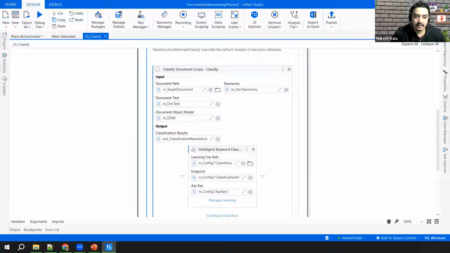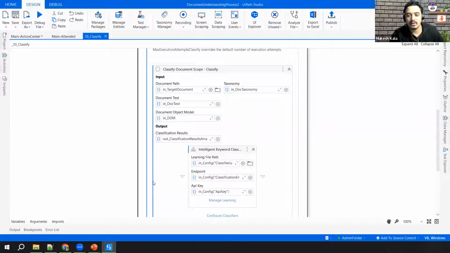Now you might be thinking where these details will come from for the classifier. What would be the API key? What would be the endpoint? All of that setting is available in your config file. So now you just think, if you are creating your own document understanding framework, you have to make sure that your endpoints, this path URL, the folder path, the API key are all stored in a place which is configurable, because the keys would be different for different environments: production, testing, development. So as an RPA developer, if you create that, you have to think about all of that, where I would keep the key and everything. You can do that, obviously, yes.